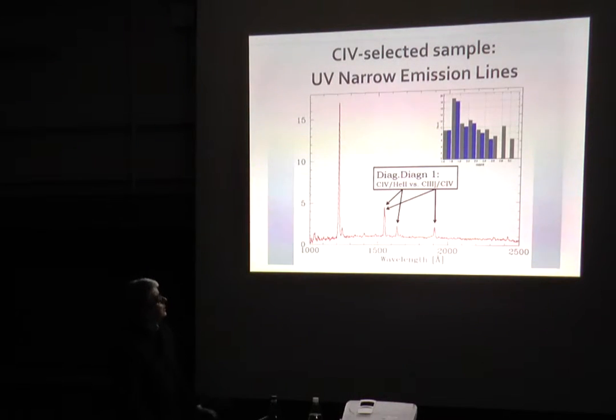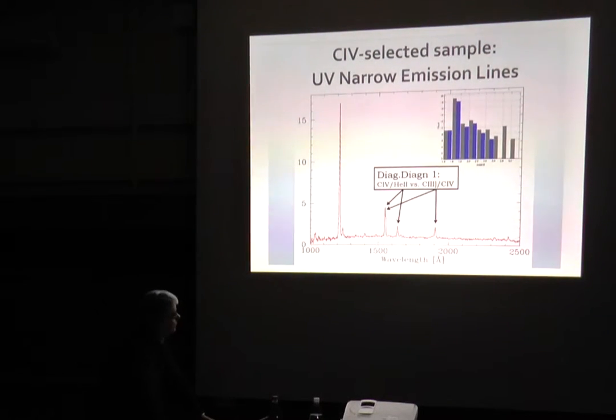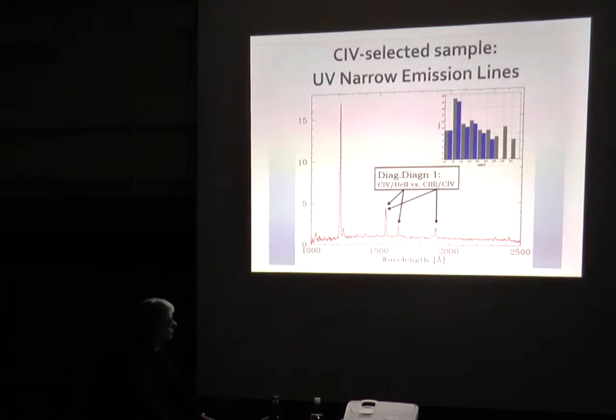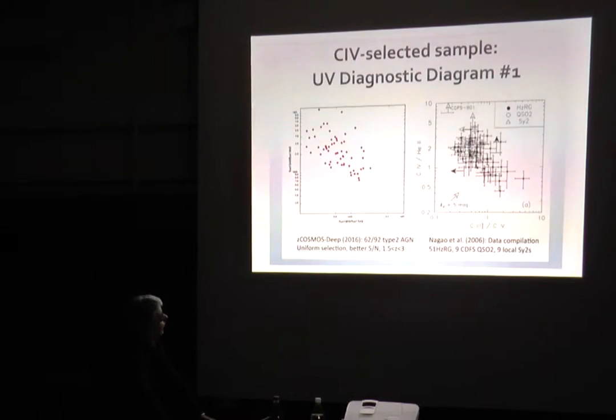These are the lines that we employ in the first one: carbon IV, helium II 1640, carbon III] 1909. As you can see, on the left there are our data from the zCOSMOS Deep, and on the right there is the compilation of data that is available up to now.